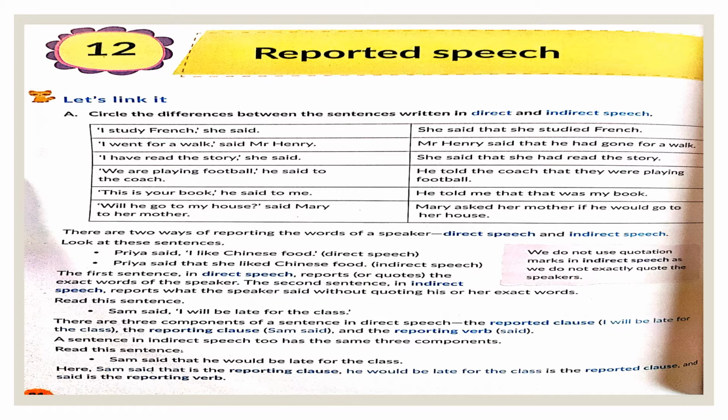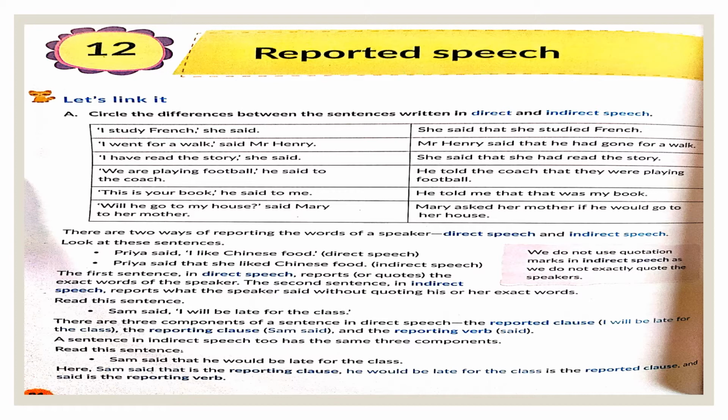Now children, direct speech and indirect speech both contain three components. These sentences have three components. Look at the examples given here. Sam said, I will be late for the class. Sam said. The subject along with the verb here is the reporting clause. I will be late for the class. What is being reported, or what was said by the subject here, is the reported clause. And the reporting verb will of course be in the reporting clause. This is when there is a direct sentence or a direct speech.